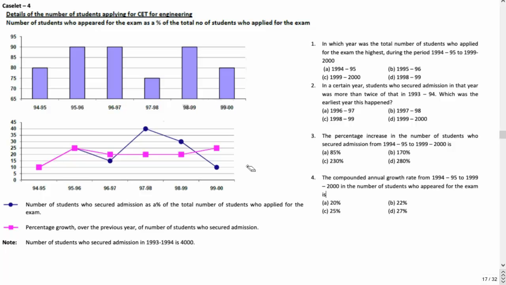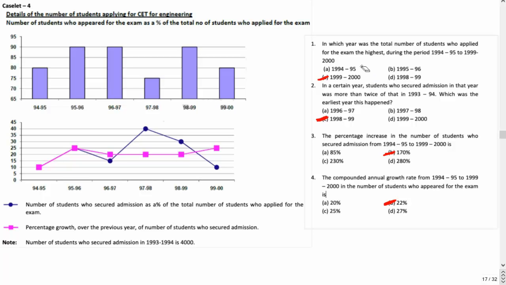So the correct answer for this question is, just check your answers against it. The first one is C, that is 99 to 2000. The second one, the earliest year this happened, will be 98 to 99. The third one will be 170%, and the fourth one is a very good question, that is 22%.